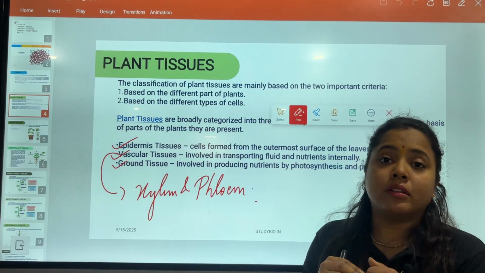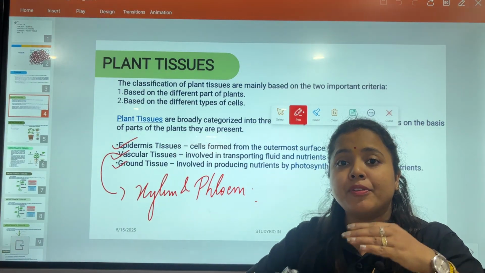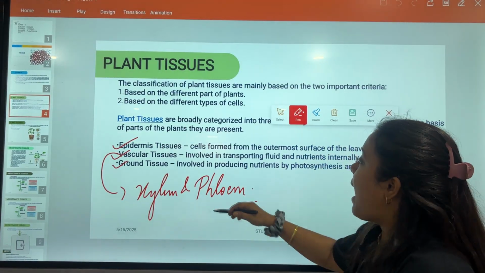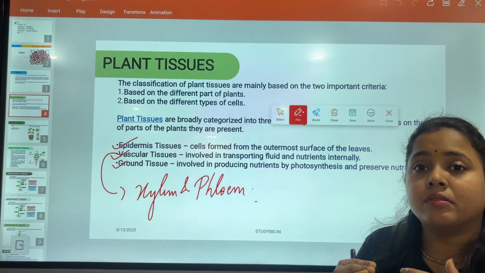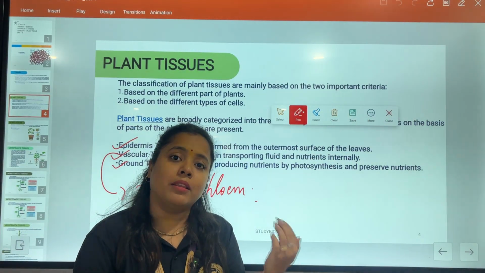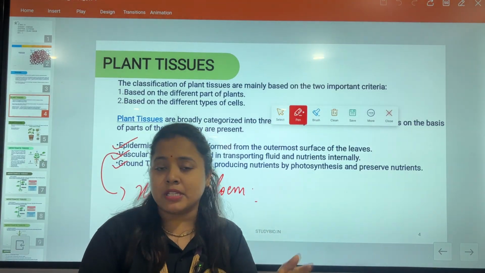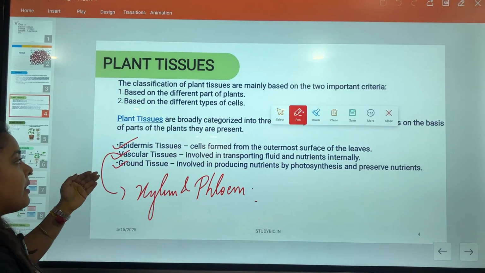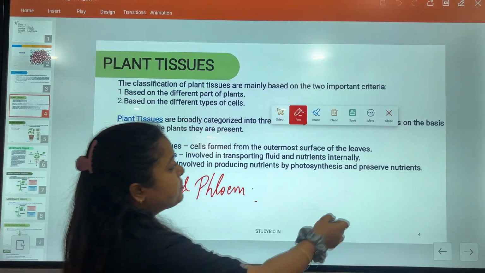Epidermal tissues are the tissues present in the epidermal region, or the upper region of the plants, and ground tissue is basically necessary for storing nutrients inside the plant, in leaves, stem or roots. So in this way, the tissues are divided in plants.